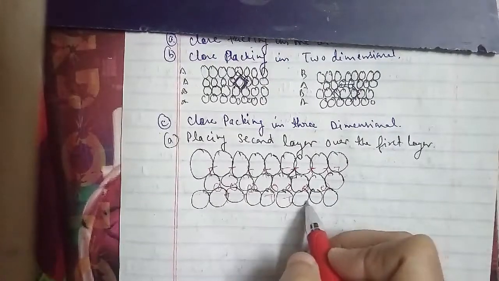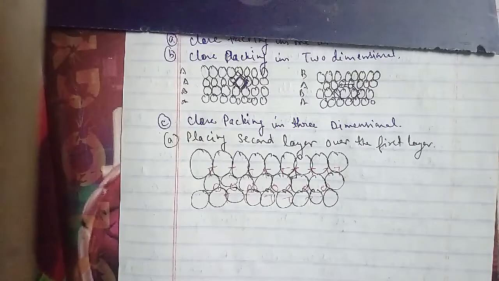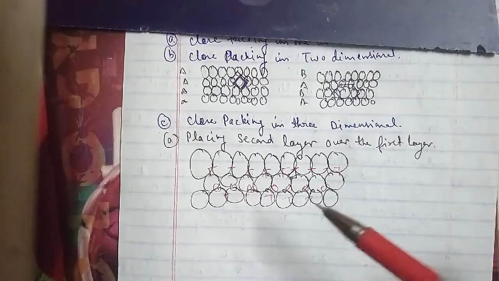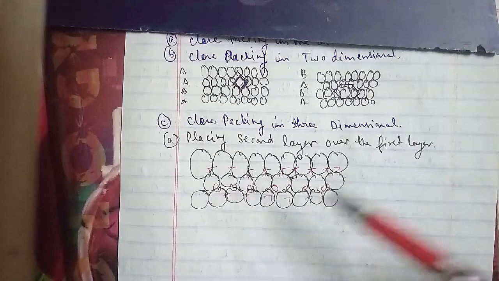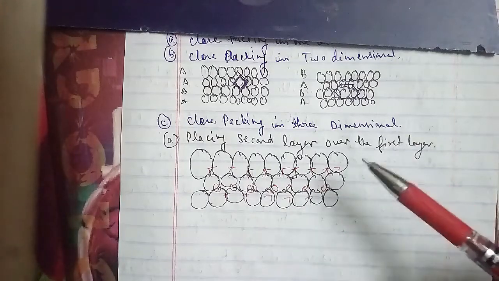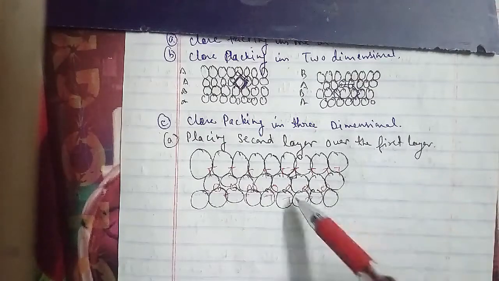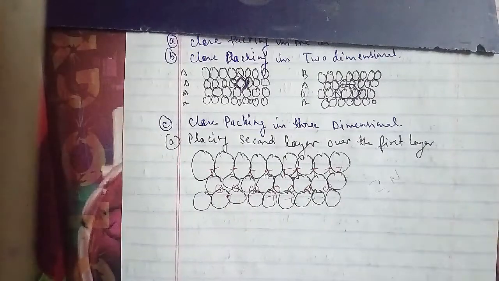This is placing the third layer over the second layer, so that is what we have to talk about.